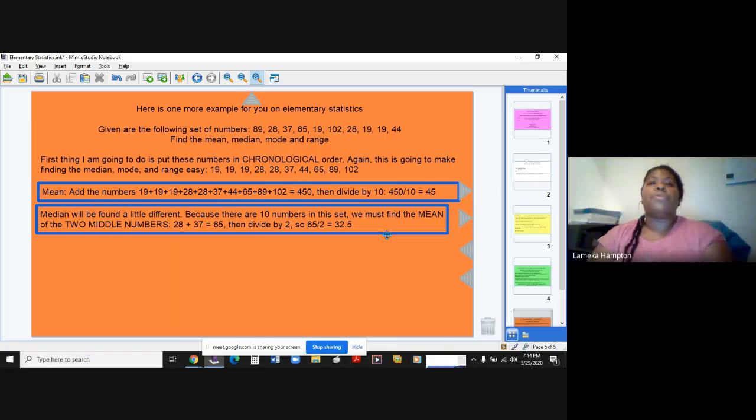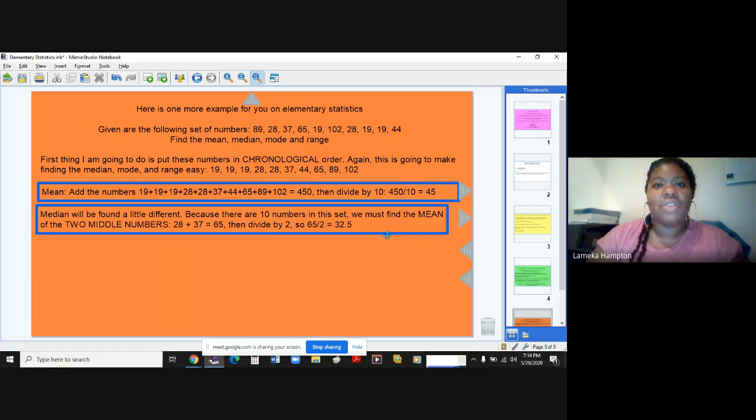So remember, if you have an odd set of numbers, your median is going to be smack dab in the middle. I don't know why I like doing that. But if you have an even set of numbers, then you are going to have to follow this rule that I've just displayed for you here. Now, before I go any further,